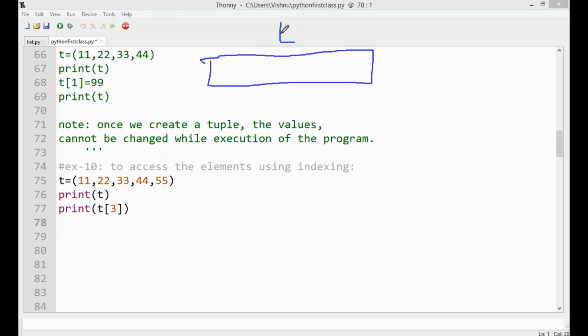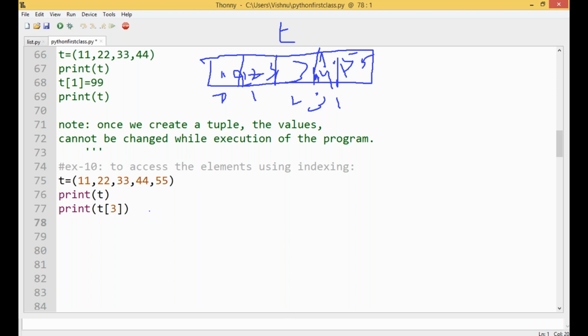It is a tuple. The values are 11, 22, 33, 44, 55. The 0th index is 11, then 1, 2, 3, and the value at index 4 is 55. Clear?